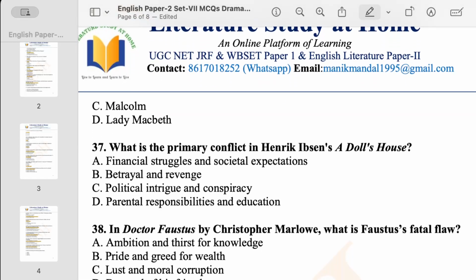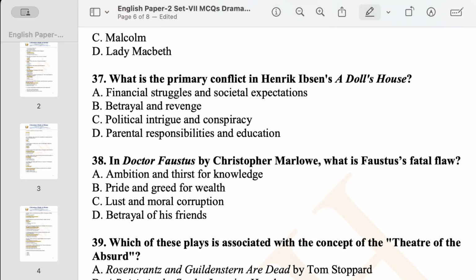Now, question number 37. What is the primary conflict in Henrik Ibsen's finest play, A Doll's House? First, option A says financial struggle and societal expectation. Obviously, we find financial struggles and societal expectations in the play A Doll's House, and we have the central character Nora, who was completely shattered by this.